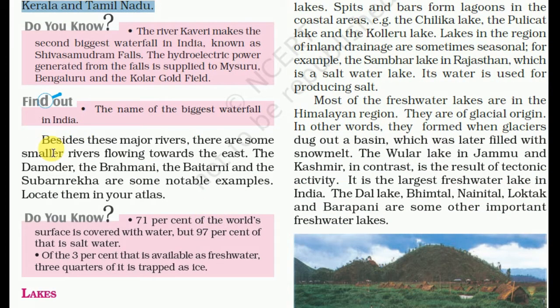Besides these major rivers, there are some smaller rivers flowing toward the east. The Damodar, the Brahmani, the Baitarani, and the Subarnarekha are some of the notable examples. Locate them in your atlas. So you can see in this map.